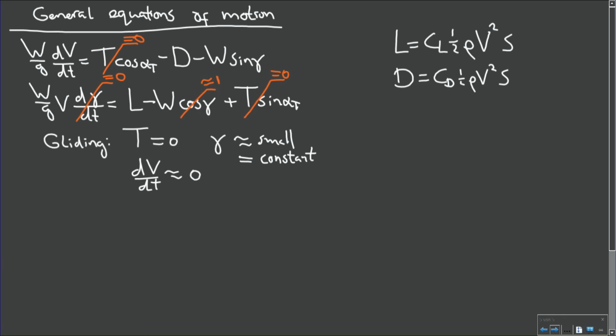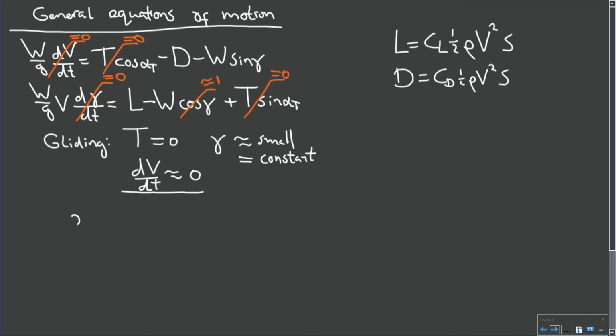It may be changing very slowly as air density changes, but in a short amount of time, airspeed will not be changing very much. So therefore, we have that the change of flight path angle with time is also equal to 0. Now that gives us quite a simplified equation of motion.